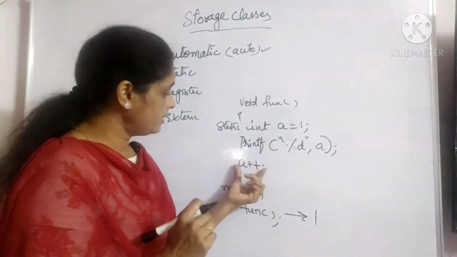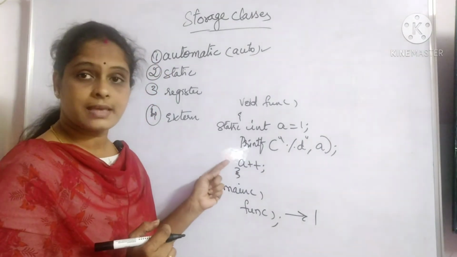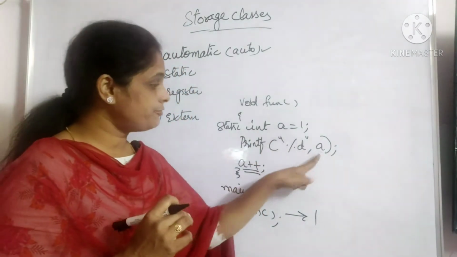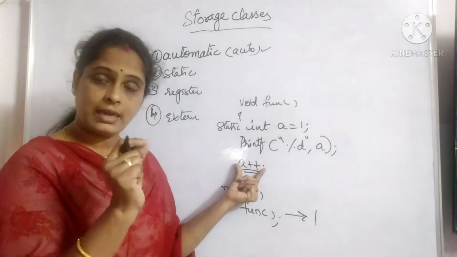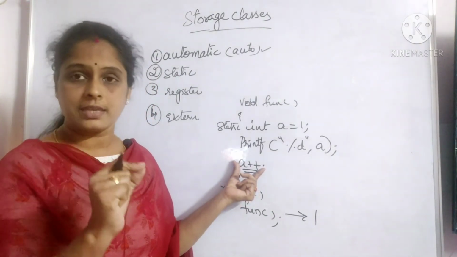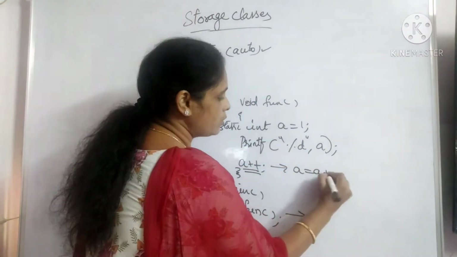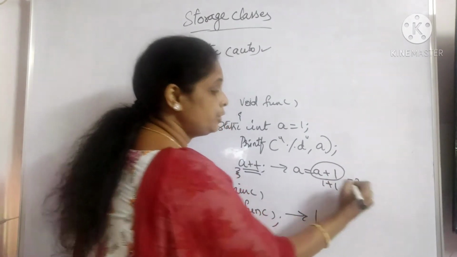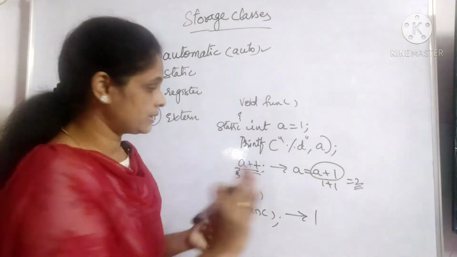But here, after completion of the printf line, something else has happened. What is that one? a++ means after displaying the value, a became 2. What do you mean by a++? It means a = a + 1. That means at this place, 1 + 1 = 2. It became 2 now. So now the value of a is 2, right?